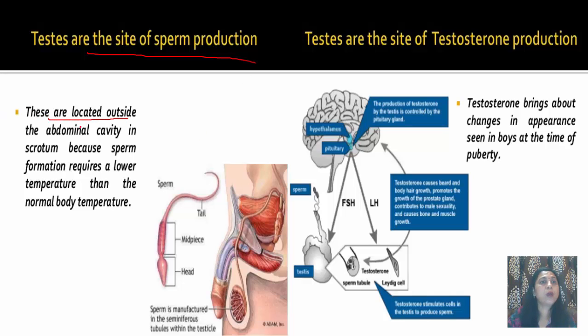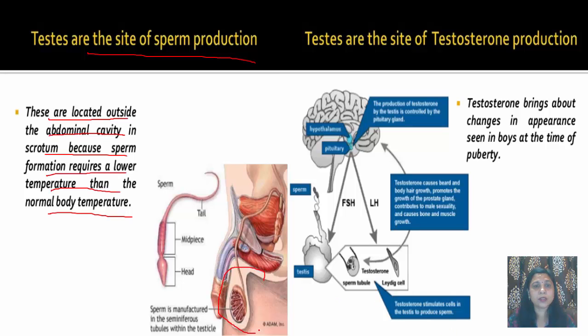Testes are located outside the abdominal cavity in the scrotum because sperm formation requires a lower temperature than the normal body temperature. Actually, these testes are not inside the body of a male. They lie inside the scrotum, which is outside the body.